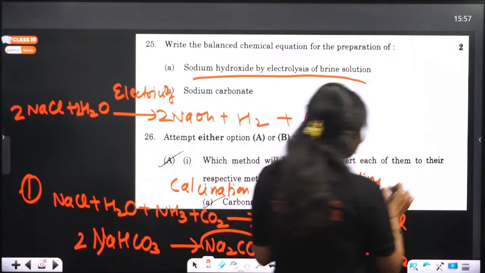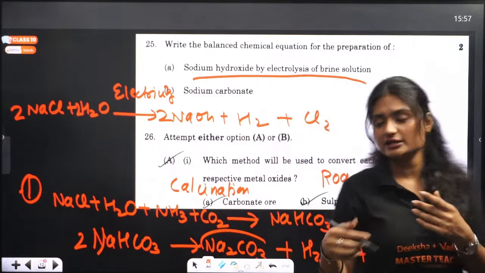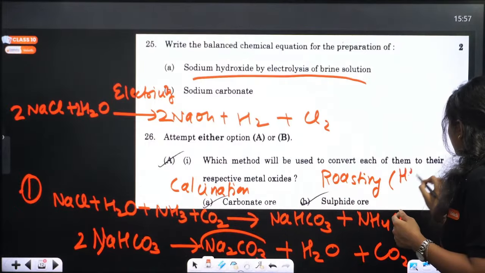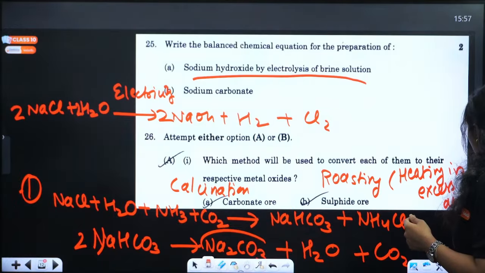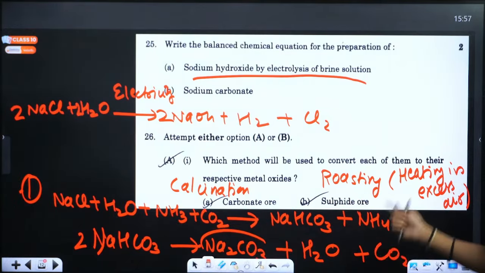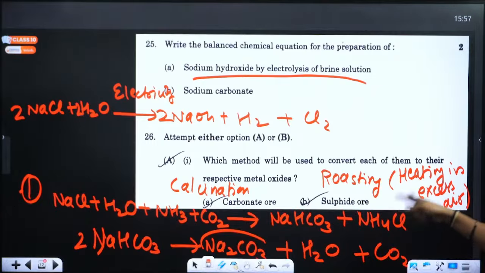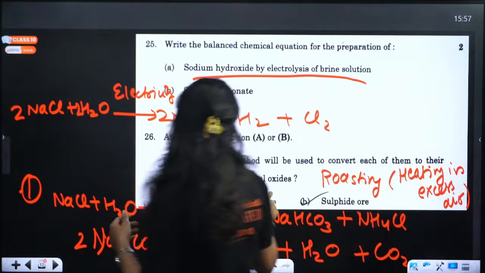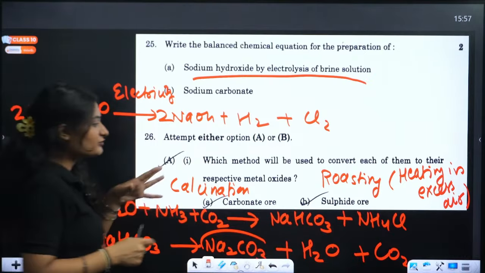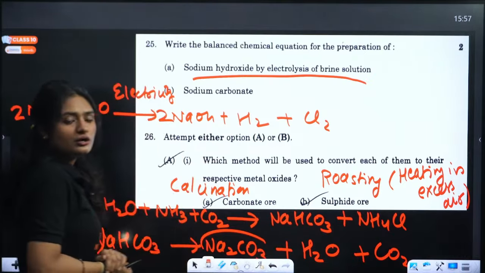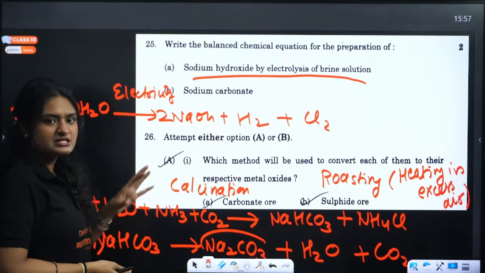Roasting is heating in the presence of excess air. So if you heat any sulfide metal ore in excess air, we will get its oxide. And for carbonate ore, if we heat it in a limited supply or in the absence of air, we will get their respective metal oxides.